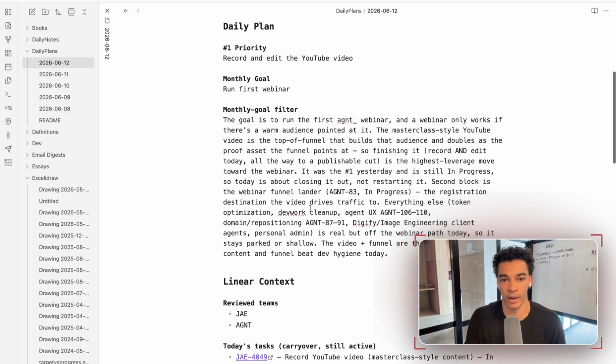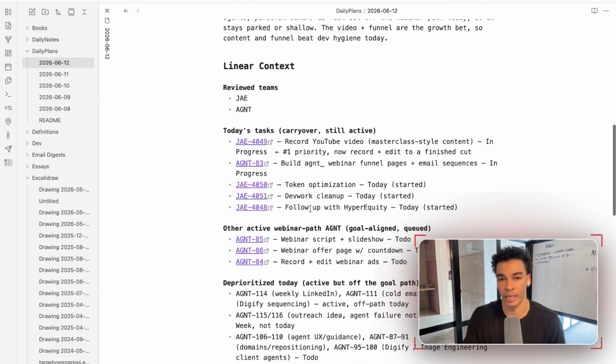And it's kind of breaking down my priorities and then linked back to each of the Linear tasks that it's referencing and telling me, these are the things that you should be prioritizing today to get towards those goals that you have already told me. So it just helps you plan your day and prioritize everything for you automatically.